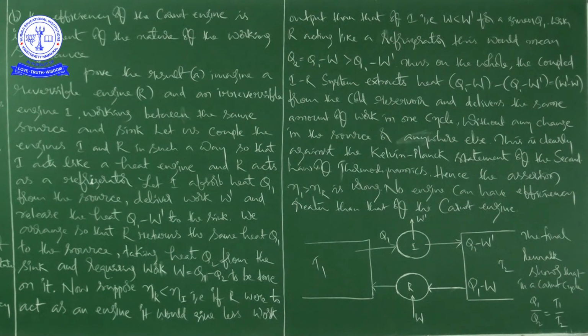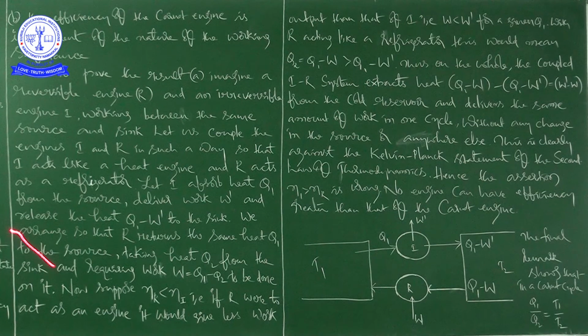If R were to act as an engine, it would give less work output than that of I, that is, W is less than W dash for a given Q1. You just identify this point seriously.